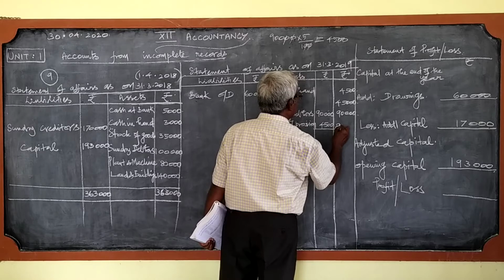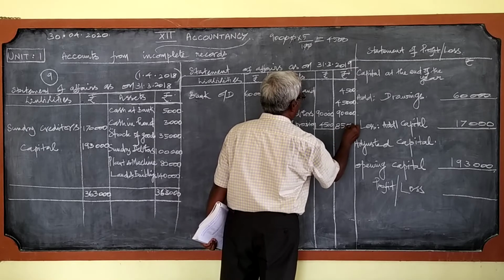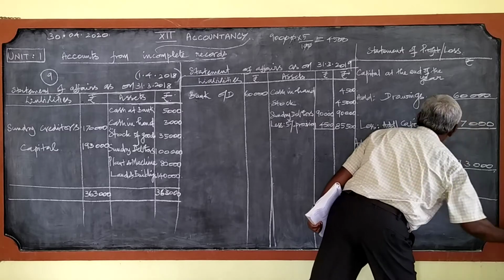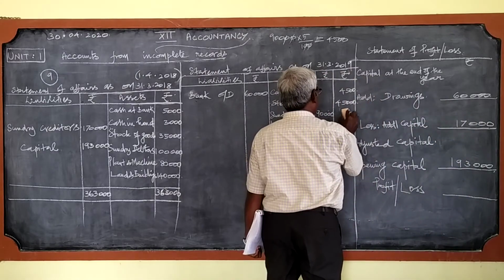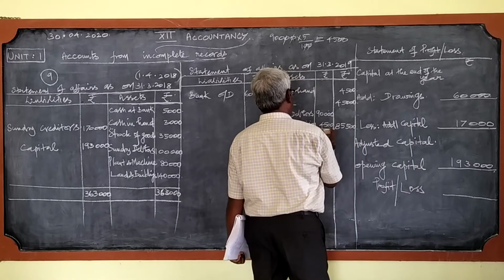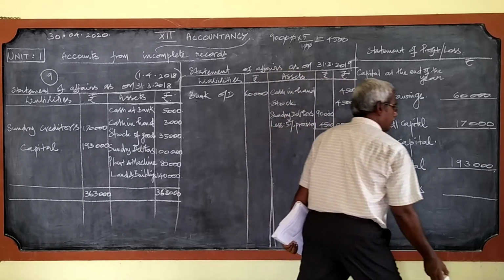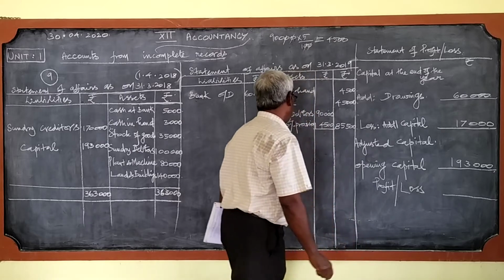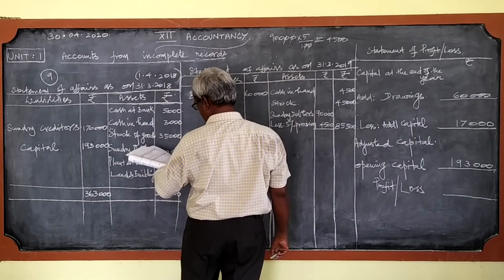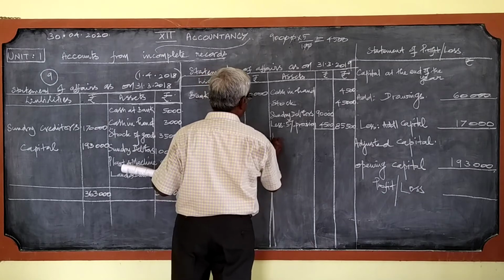So this is 85,500, and we cannot write this 90,000 here as it is, because there is an adjustment. We have attended that adjustment and we have written the final figure there. Then after sundry debtors, the next item is plant and machinery.